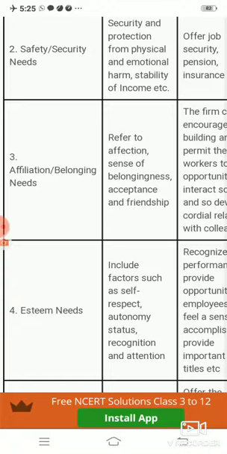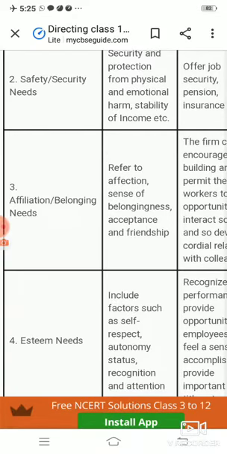When we talk about the organization, what type of atmosphere does an employee need in the organization? Every employee needs affection from the owner. Every employee needs affection from their group. Every employee needs to belong to the organization, so they want the organization to accept them and behave with people in a friendly way.